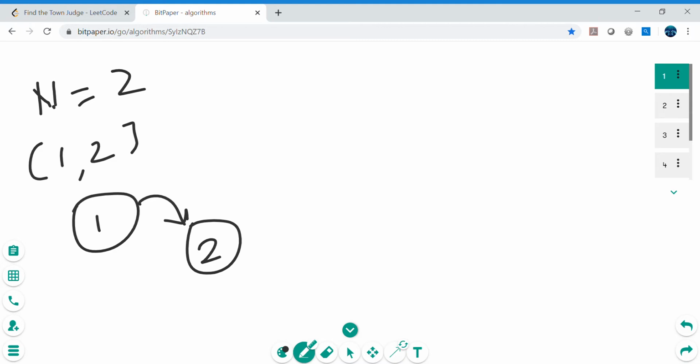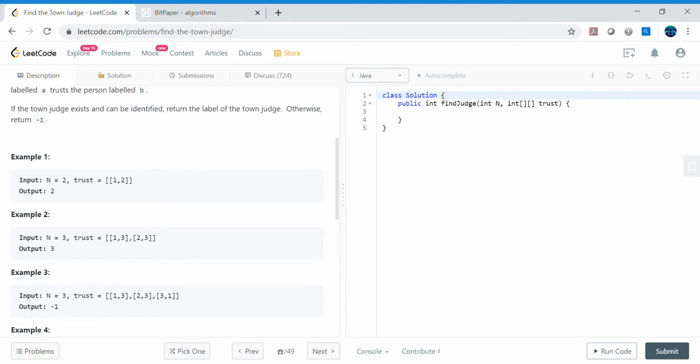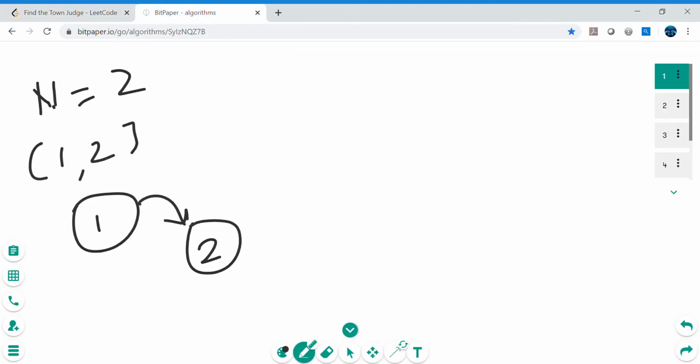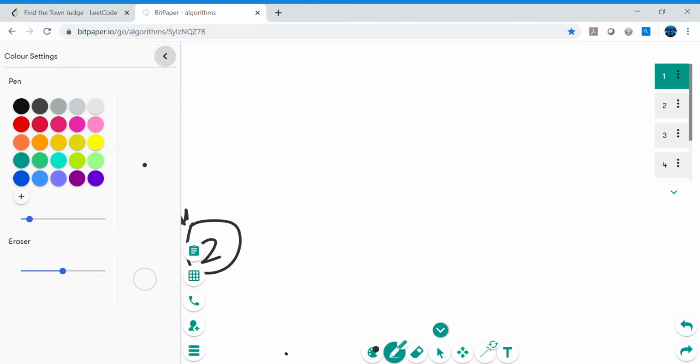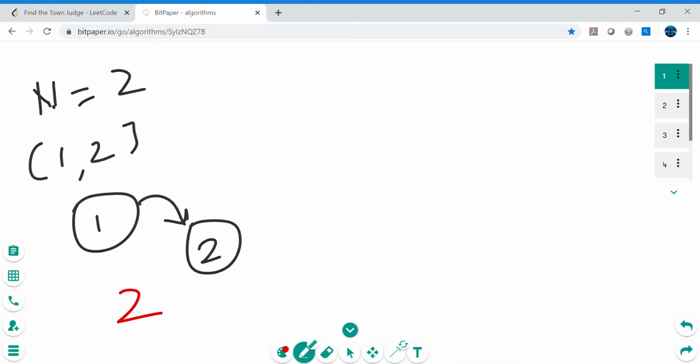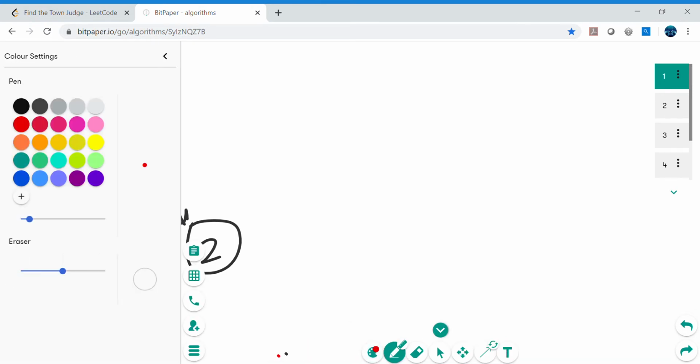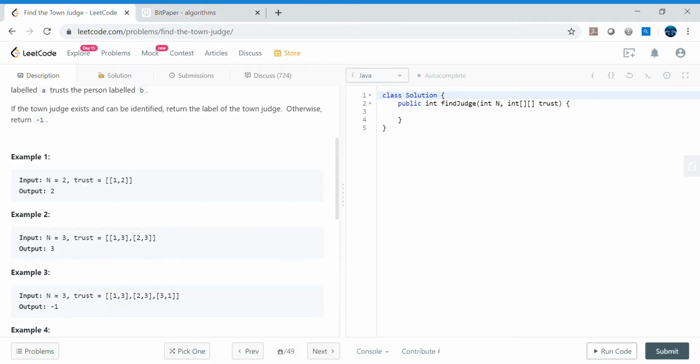All right, and 2 does not trust anyone because there is no other pair. This is the only single pair that we have been given. So here the town judge will be 2, so the output would be 2. All right, now what is the second example?